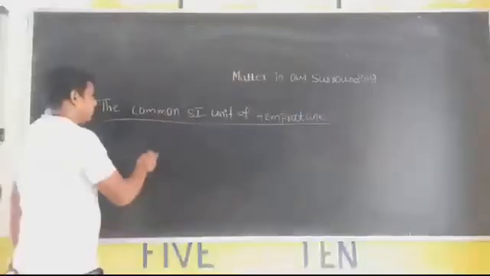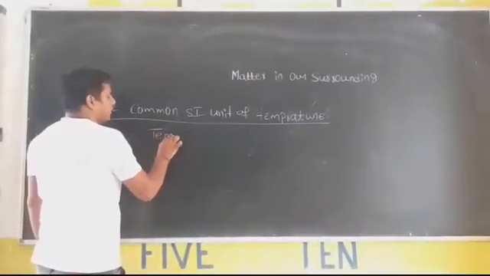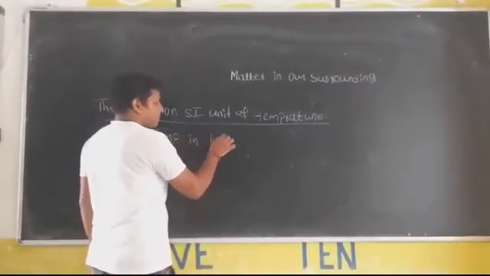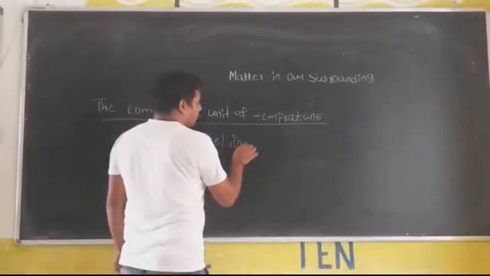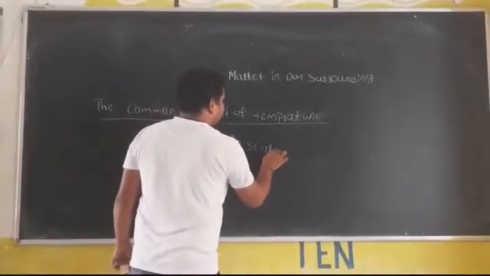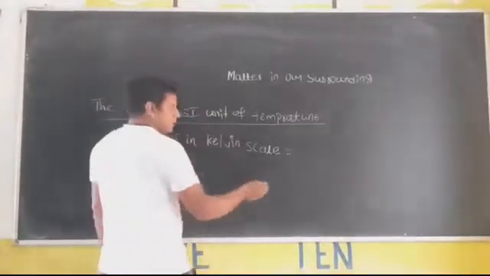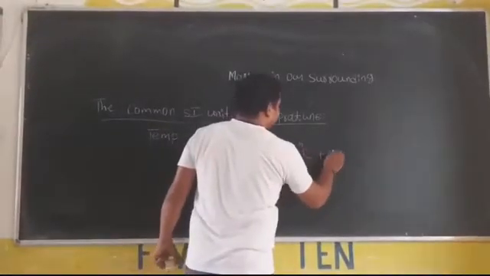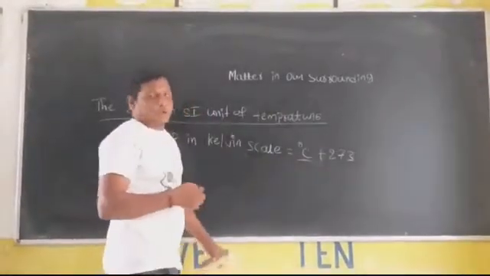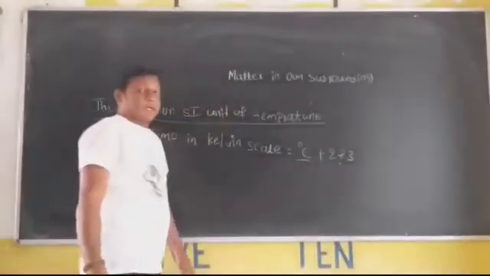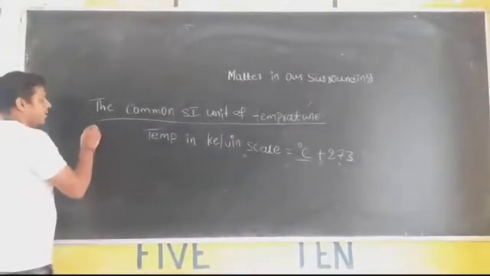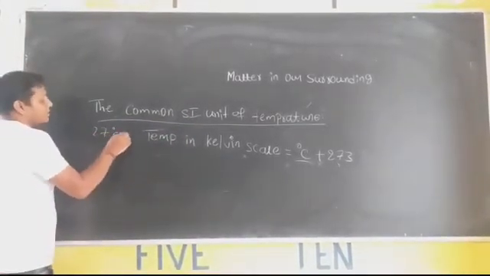Next, temperature in the Kelvin scale. If you want to convert temperature to the Kelvin scale, the formula is: temperature in Kelvin equals degree Celsius plus 273. To the given degree Celsius value, you should add 273, and it converts to temperature in Kelvin. Take one example, 27 degree Celsius.